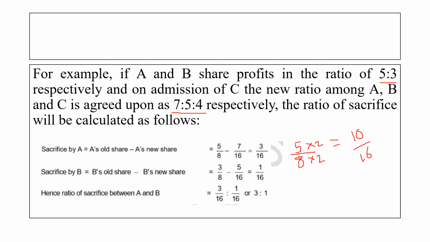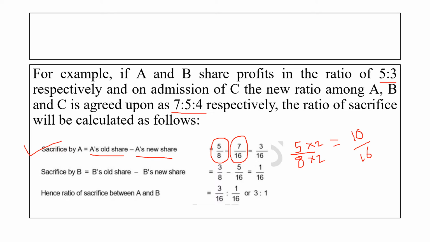First we have to see how much A is sacrificing. For this, the formula is: sacrifice by A equals A's old share minus A's new share. The old share of A is 5 by 8, and the new share is 7 by 16. Here we have to make the denominator the same.